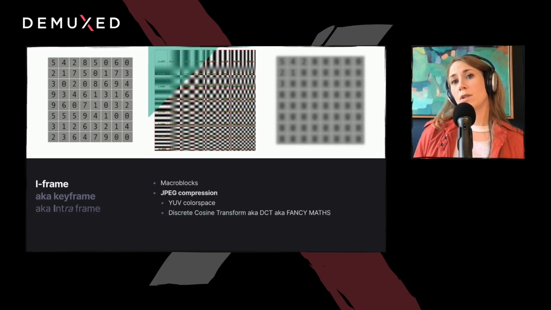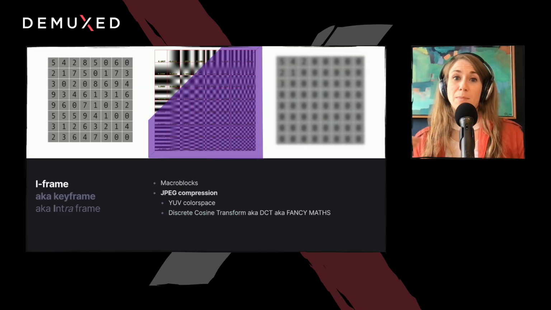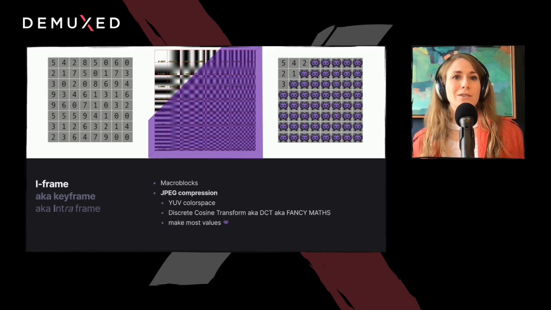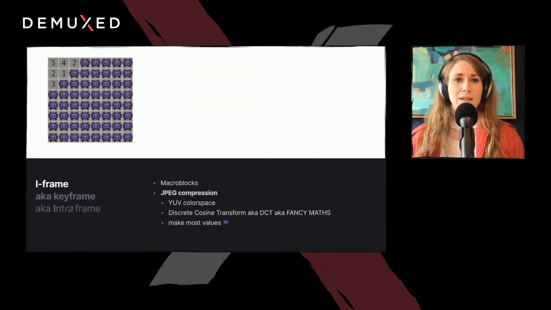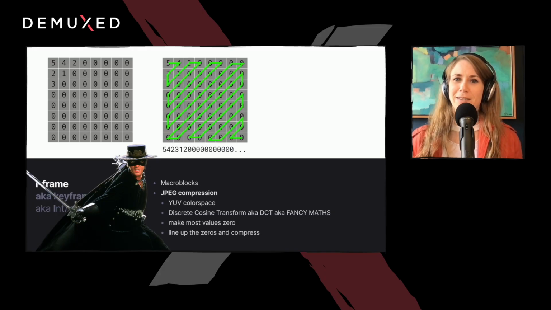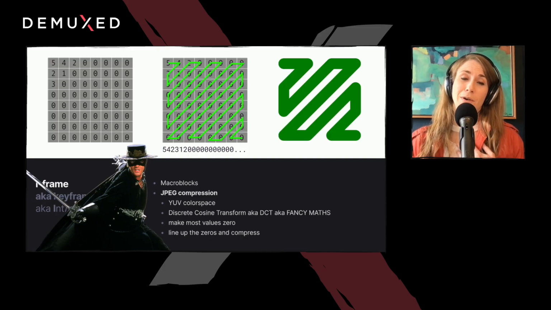tells us we should keep the lower frequency values. We then make the higher frequencies 0. And now we have a lot of repeated values, just like the Space Invaders. And here's big win number 2. The human eye notices changes in low frequencies more than high frequencies, so we don't notice the loss of these values either. Finally, we make like an overzealous Zorro and we line up the zeros so they can be compressed. And now you know 4.5 of the 17 steps of JPEG compression and why this is FFmpeg's logo.